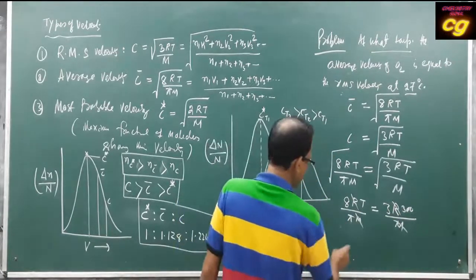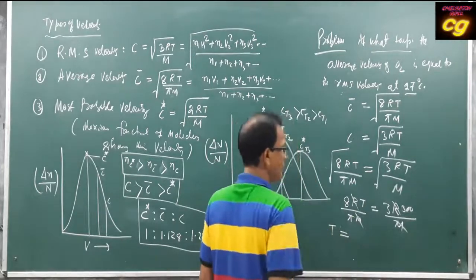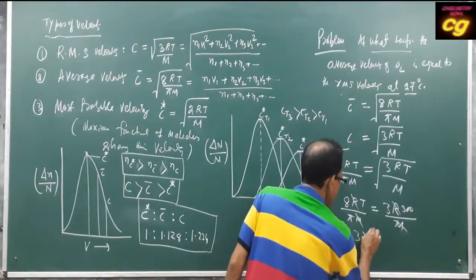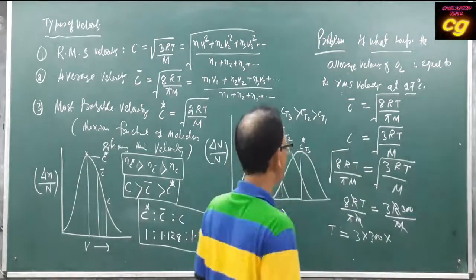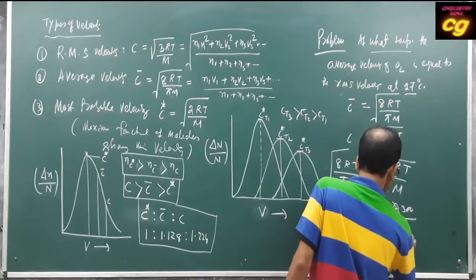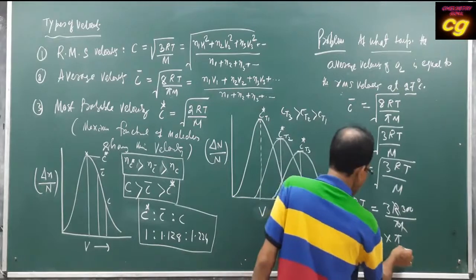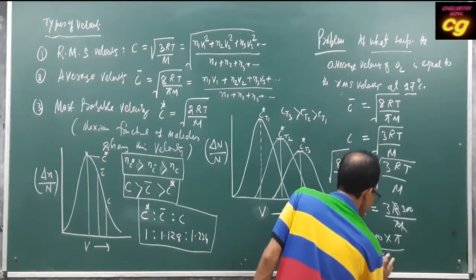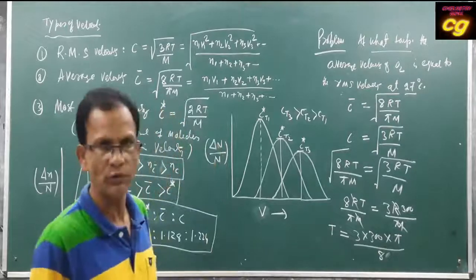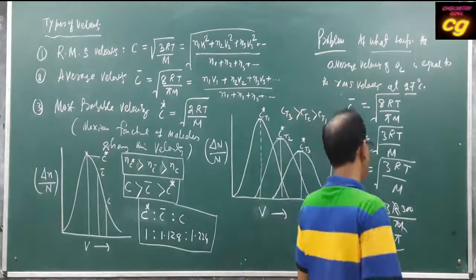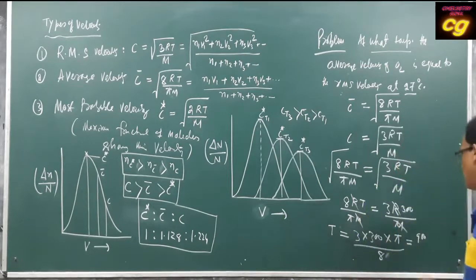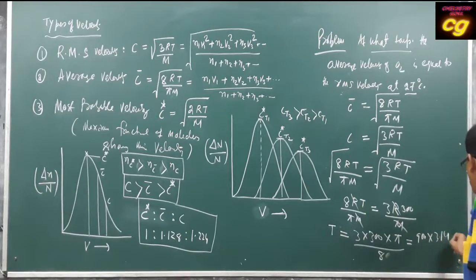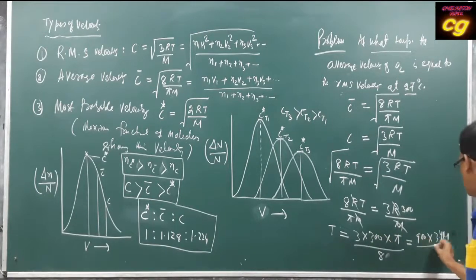Then T will be calculated. The value of T is equal to 3 into 300 into pi by 8, where pi value is 3.14. So 900 into 3.14 upon 8.